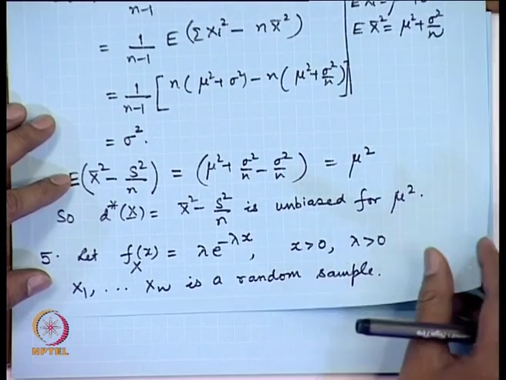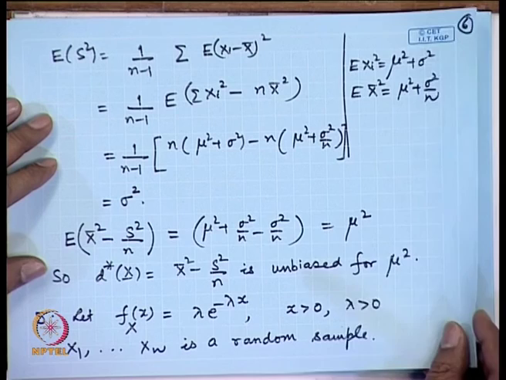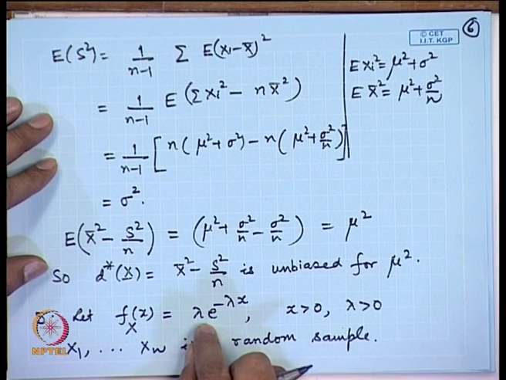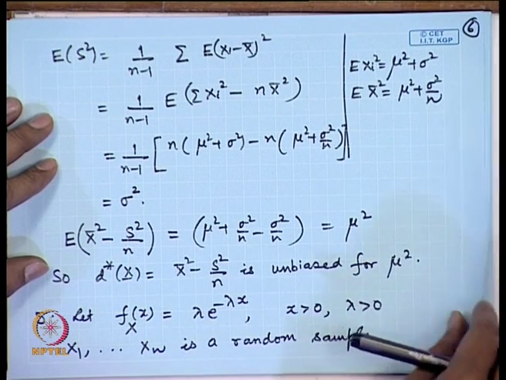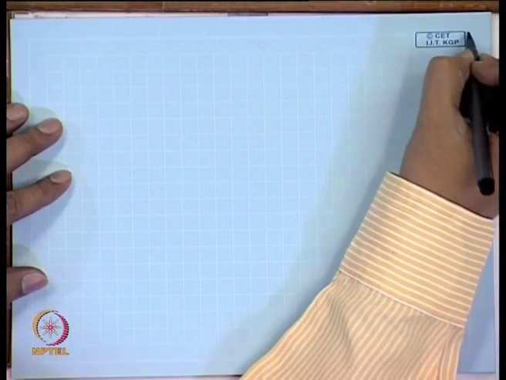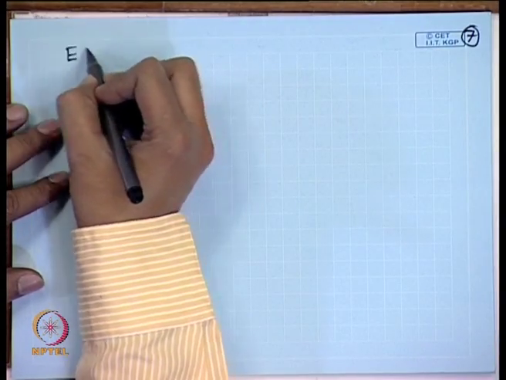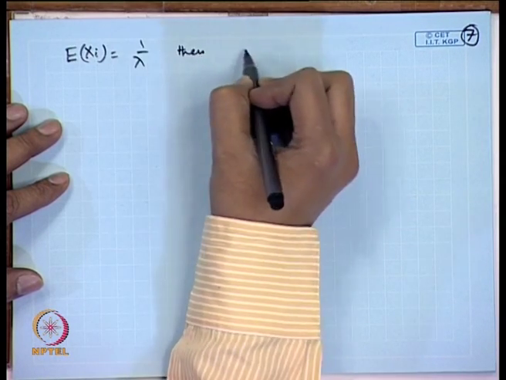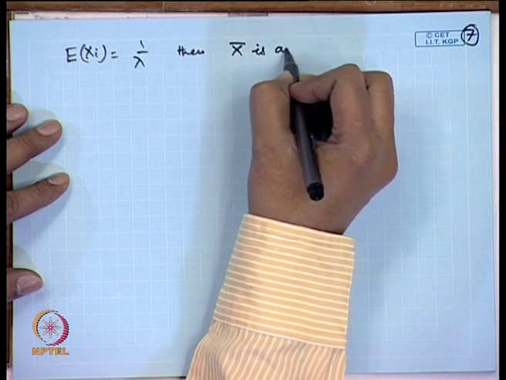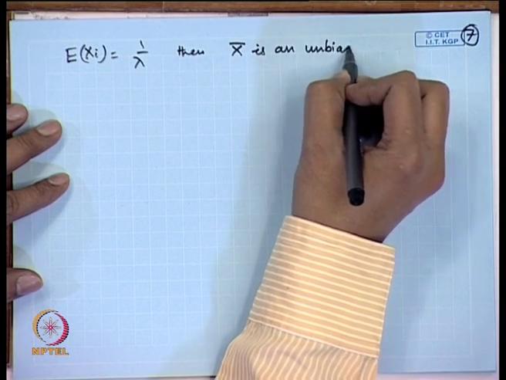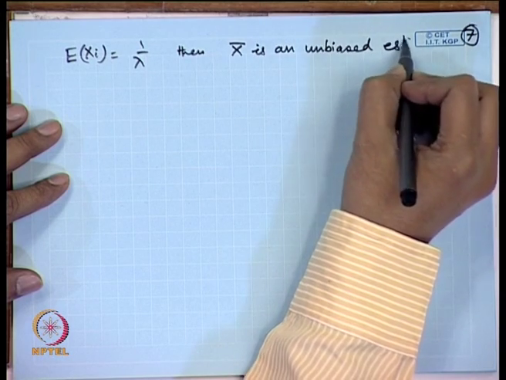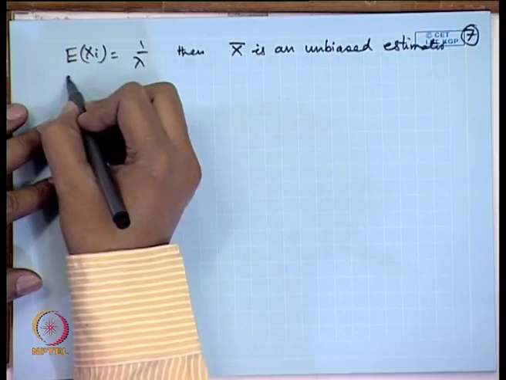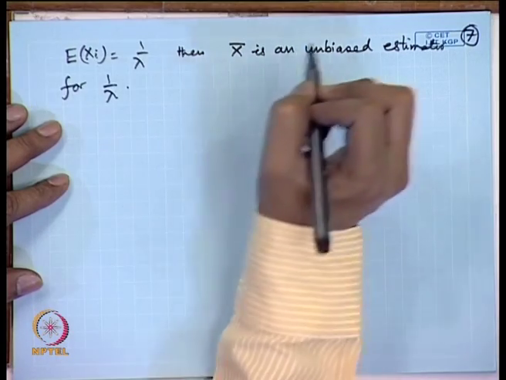Now, here we know that the mean of the exponential distribution is the reciprocal of the rate, that is 1 by lambda. So, if we use this here, expectation of X_i is equal to 1 by lambda, then this gives us that X bar is an unbiased estimator for 1 by lambda. Not only that, we may consider estimation of the higher order moments also.